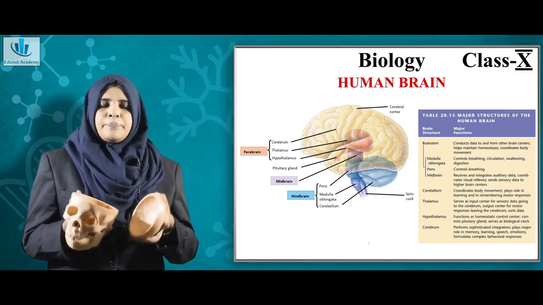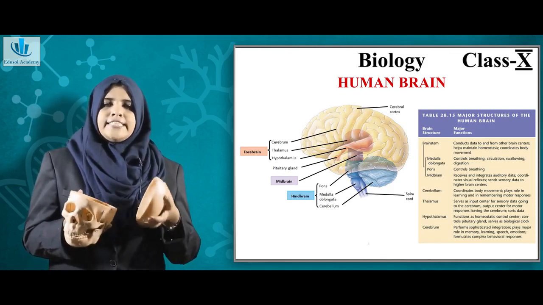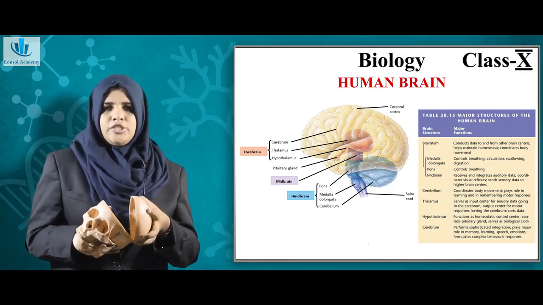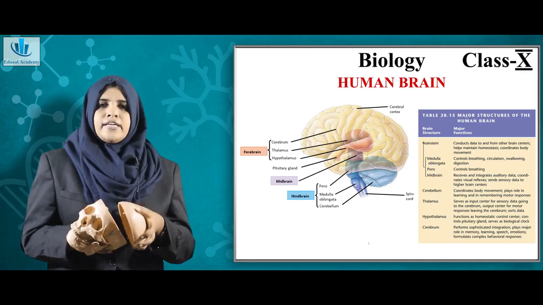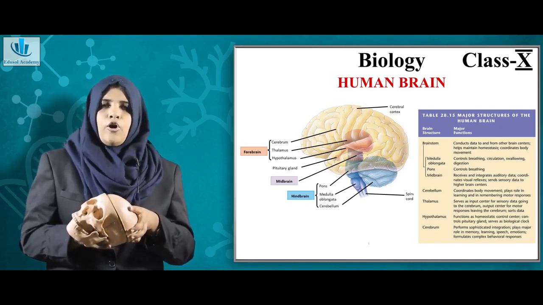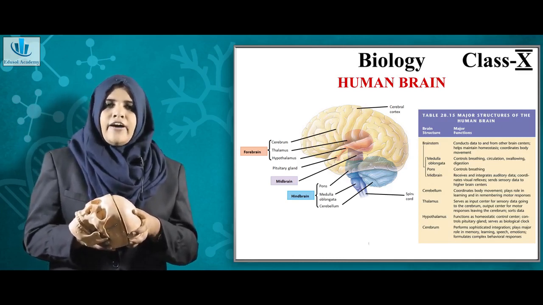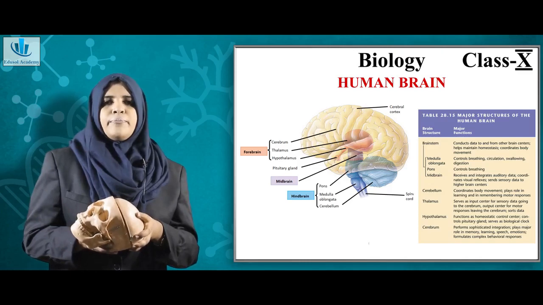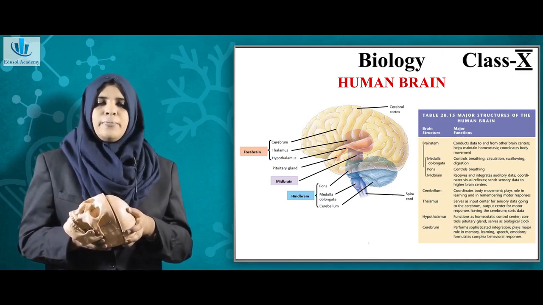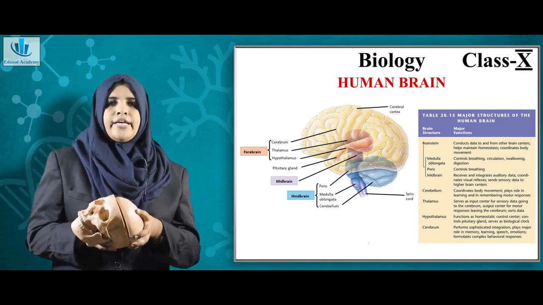The protection of the brain is added also by certain membranes called meninges, and also there is a fluid which gives a cushioning effect to the brain, called the cerebrospinal fluid. Then, if we study a little more about the forebrain, the forebrain is basically the thinking part of the brain.